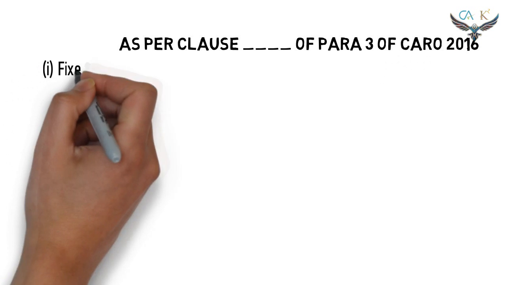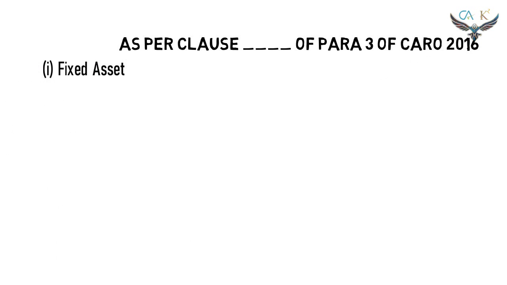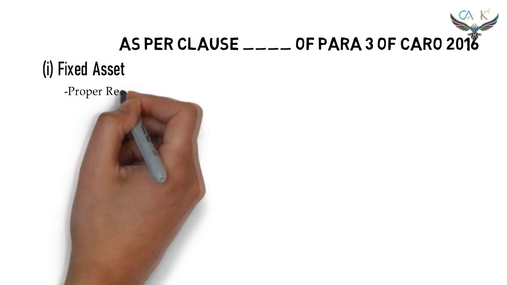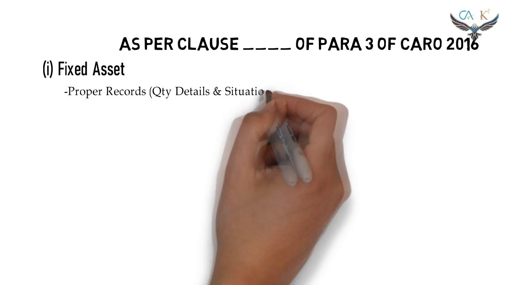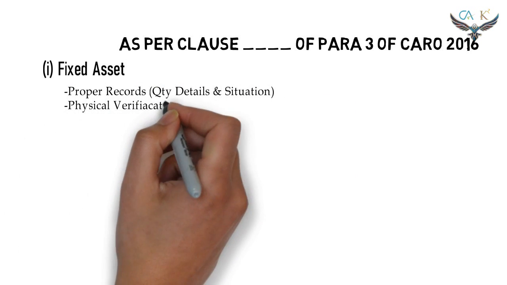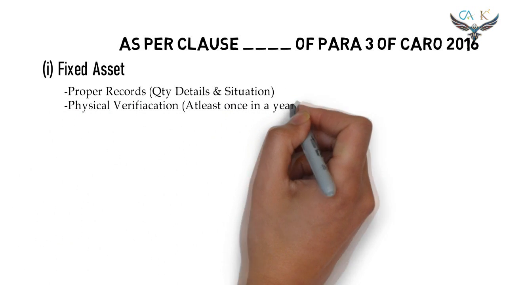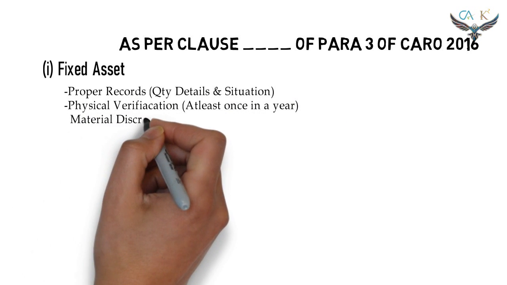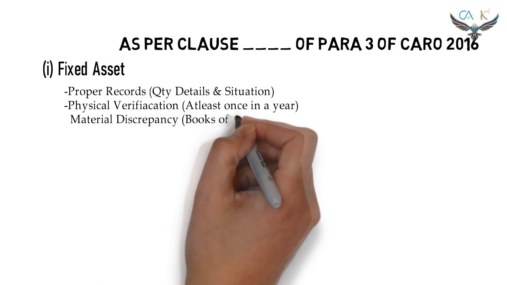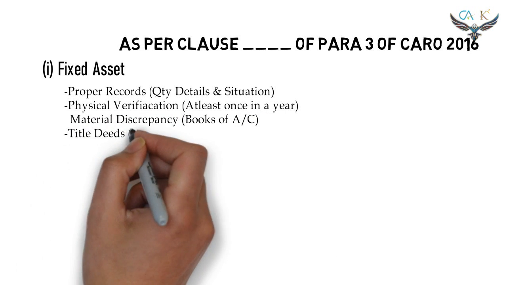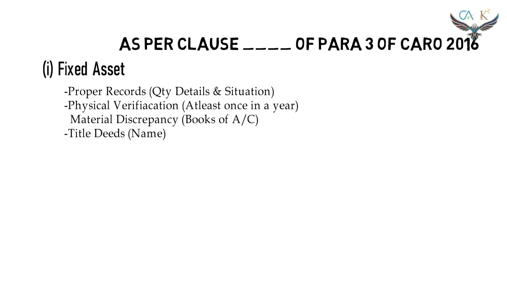Clause 1. Fixed asset. The following points shall be covered. Proper records showing the quantity and the situation details shall be maintained. Physical verification of the assets shall be made at least once in a year. In case of any material discrepancy, whether they have been properly dealt in the books of account, and whether the title deeds of the assets are held in the name of the company.